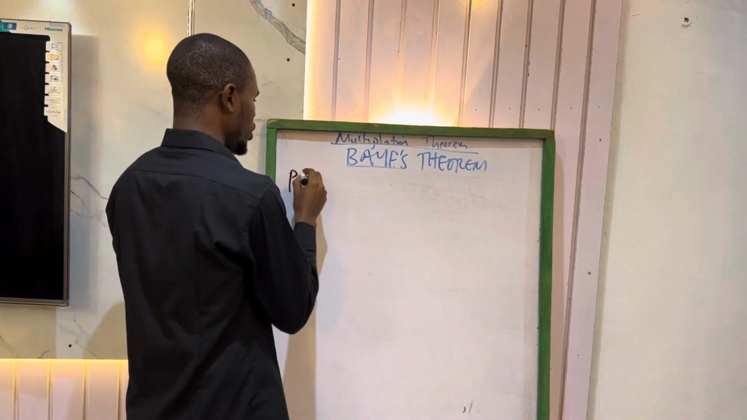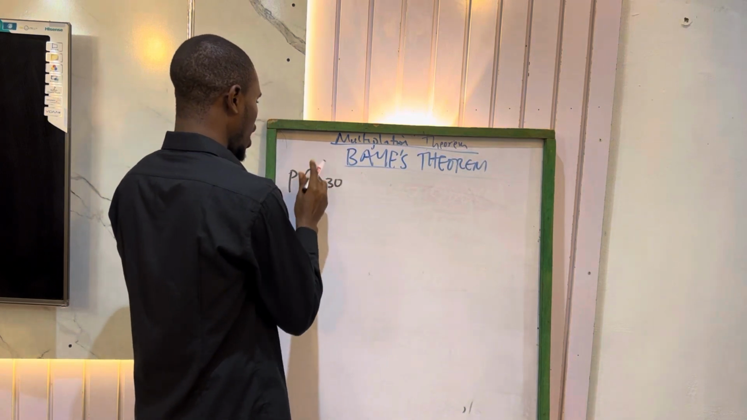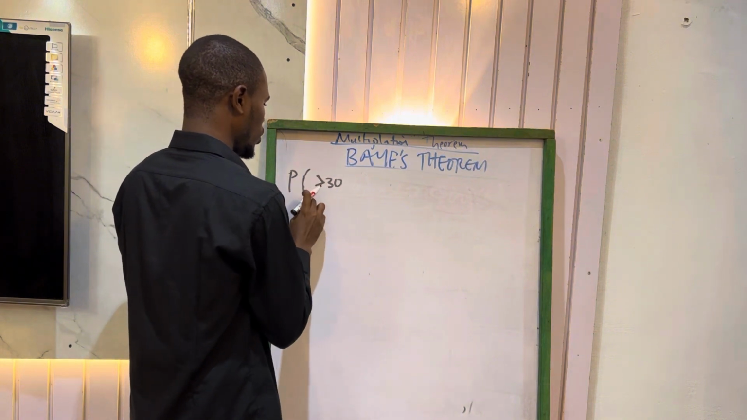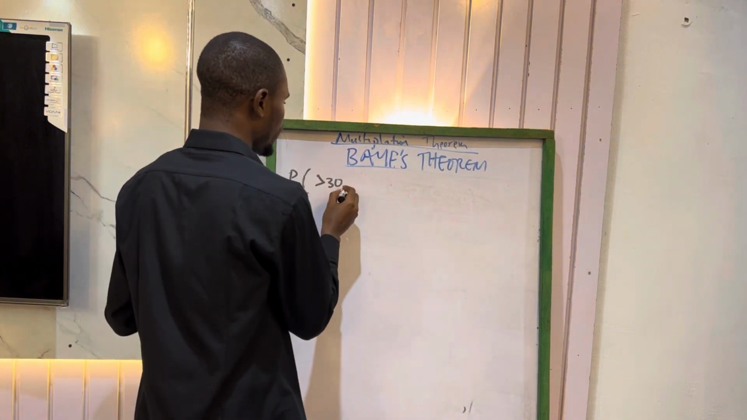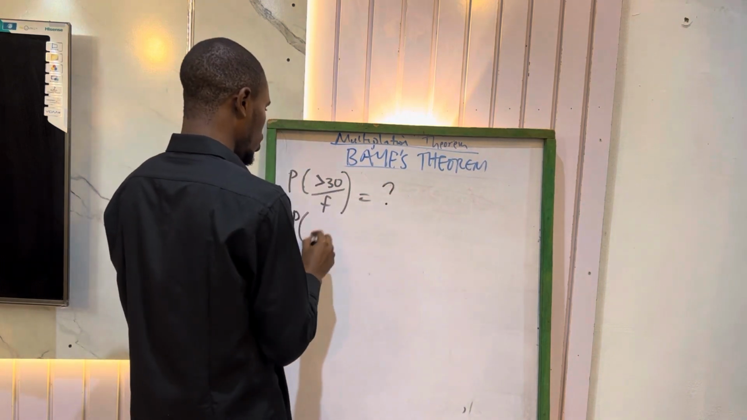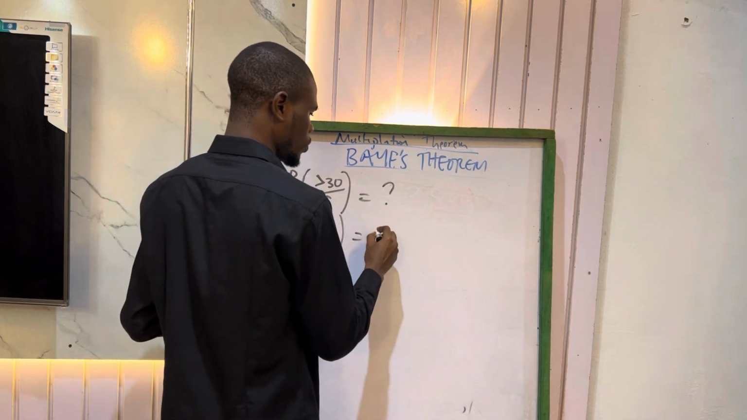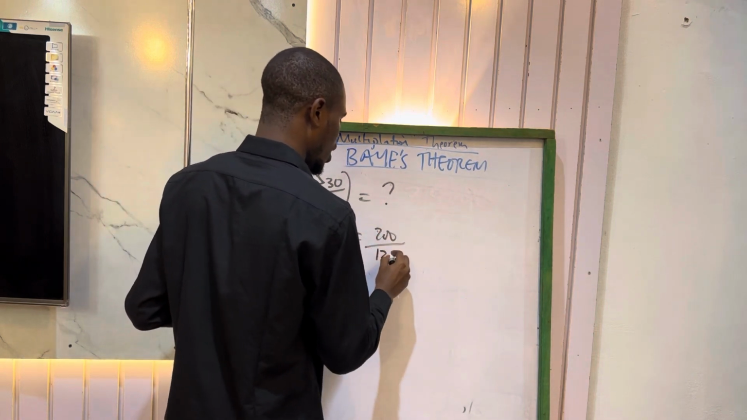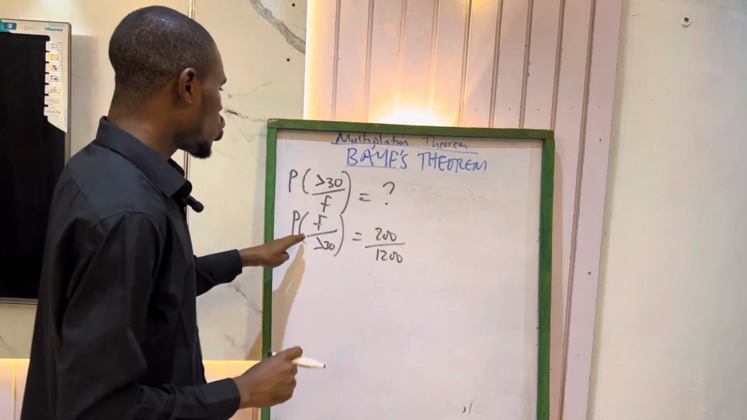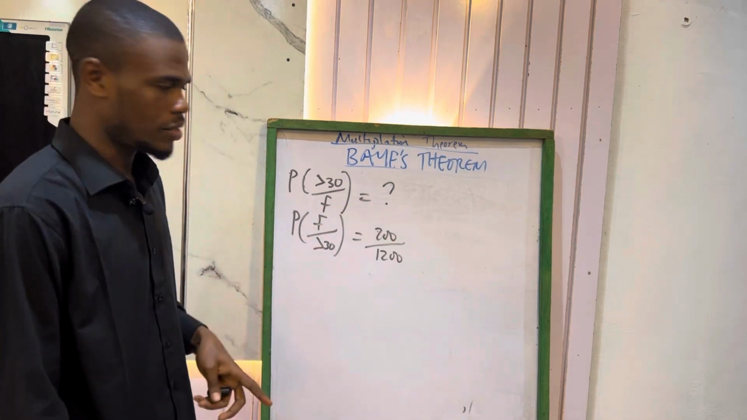So note, they gave us those above 30 that are female. This is what we are looking for. And they gave us female that is above 30 to be equals to 200 over 1,200. Do you get? So since we are focusing on female, now let's get those that are below 30.